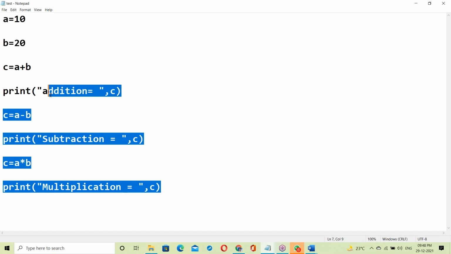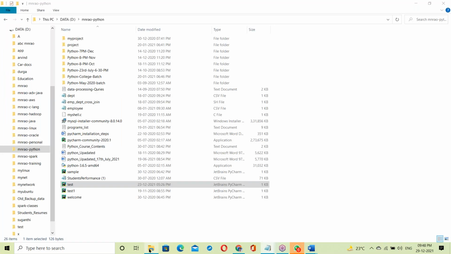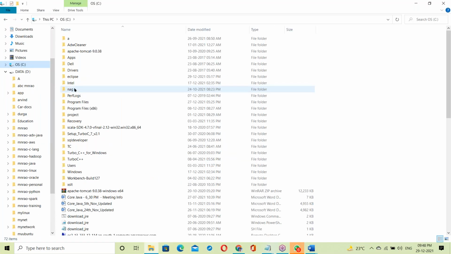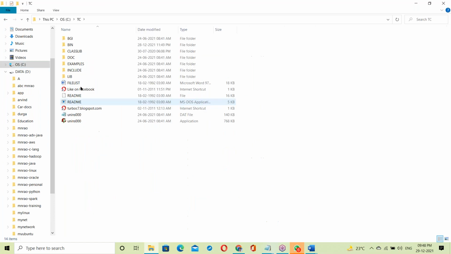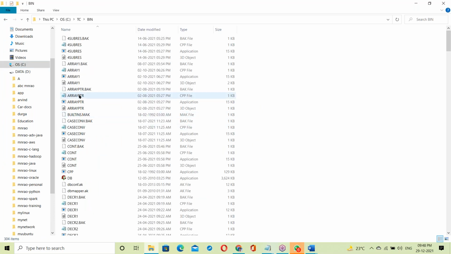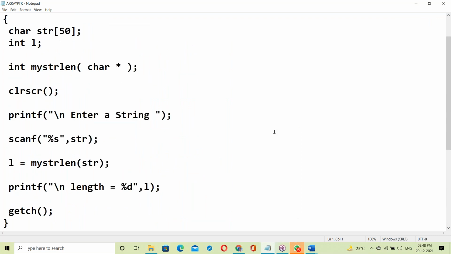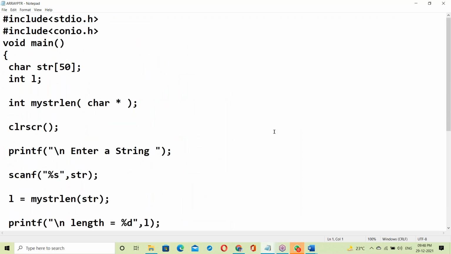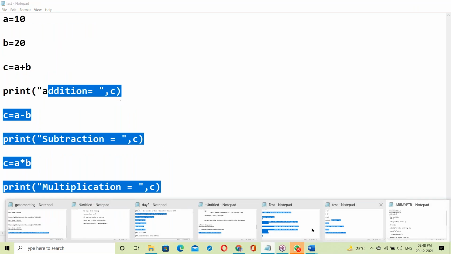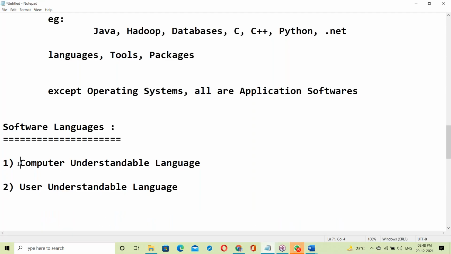Python scripting, Java programming, and suppose C programming, for example, Turbo C. All look like the English language. This is user understandable language. What is computer understandable language?